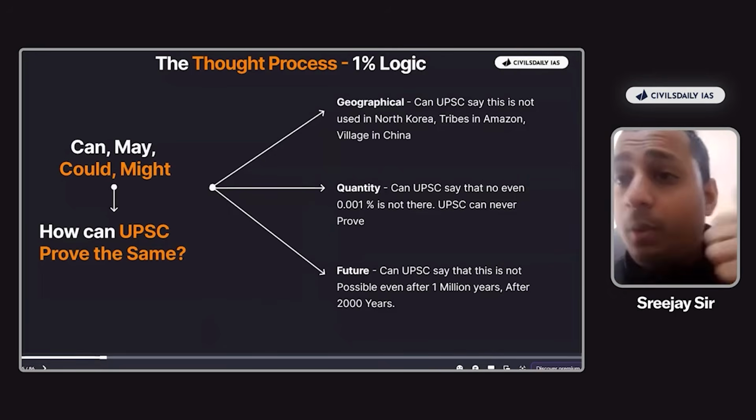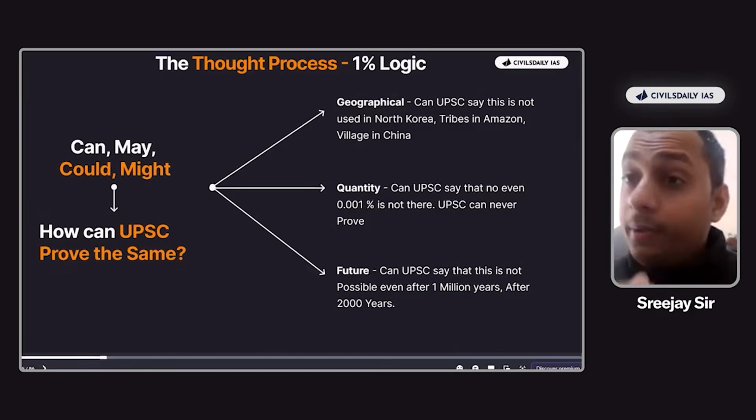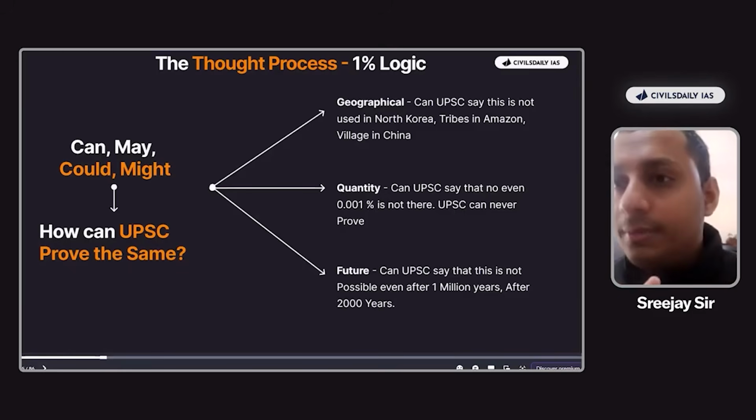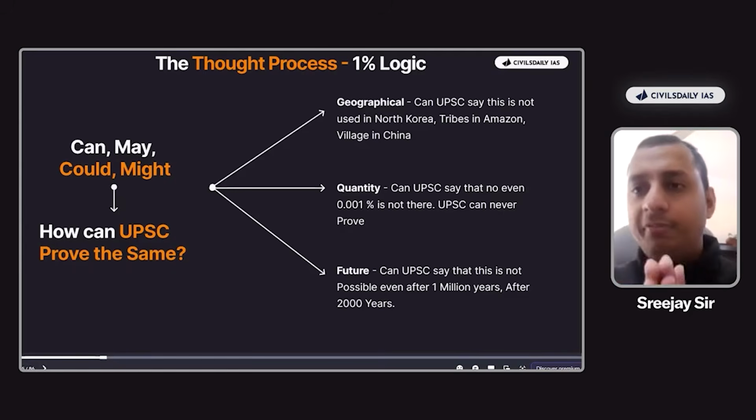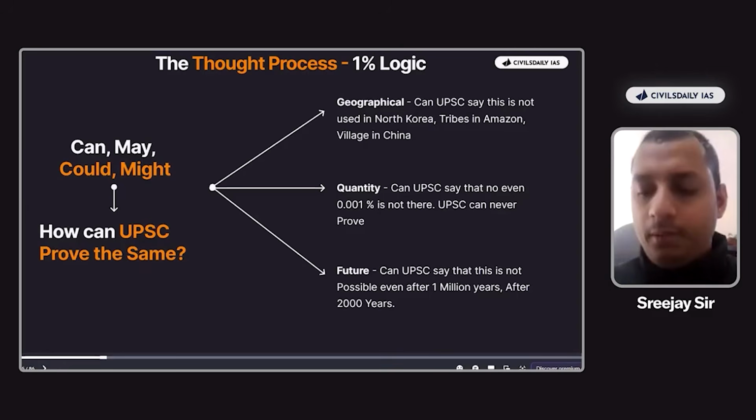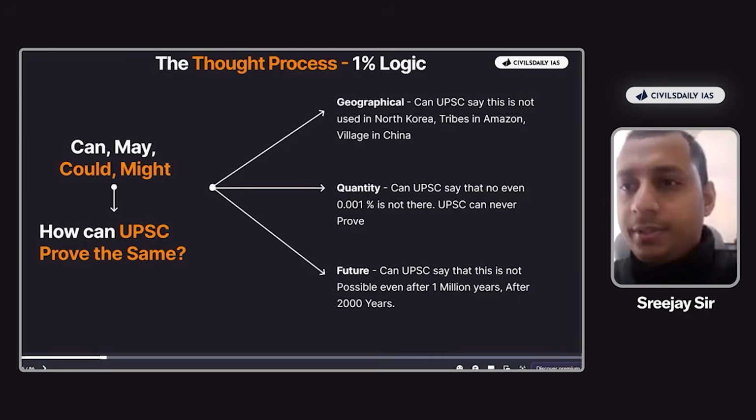Geographical, you can use North Korea. How can UPSC say that the tribes in Amazon do not make this? How can UPSC say that quantity-wise, a 0.001 possibility is not there? UPSC can never prove the same. Future: what about 1 million years later? How can UPSC prove the same, right? So these are the three different levels in which you have to think. You have to structure your thinking in this manner. Think geographically, think in terms of quantity, think in terms of future approach. Take everyone. Okay, good.